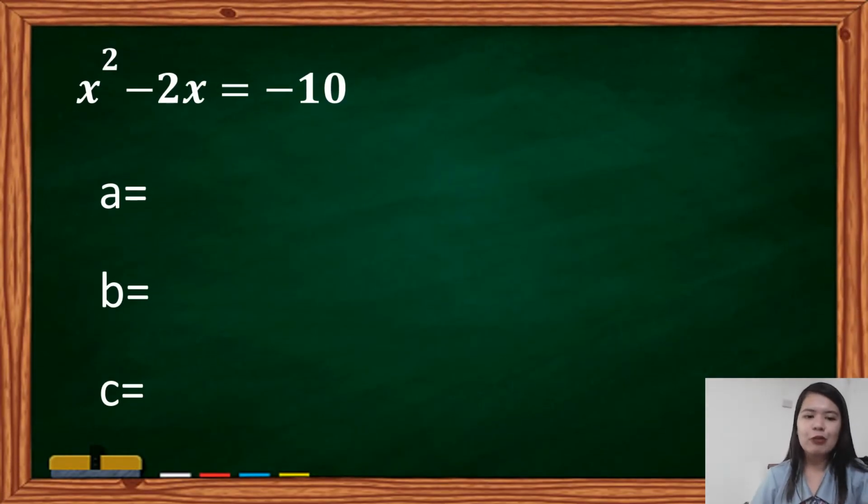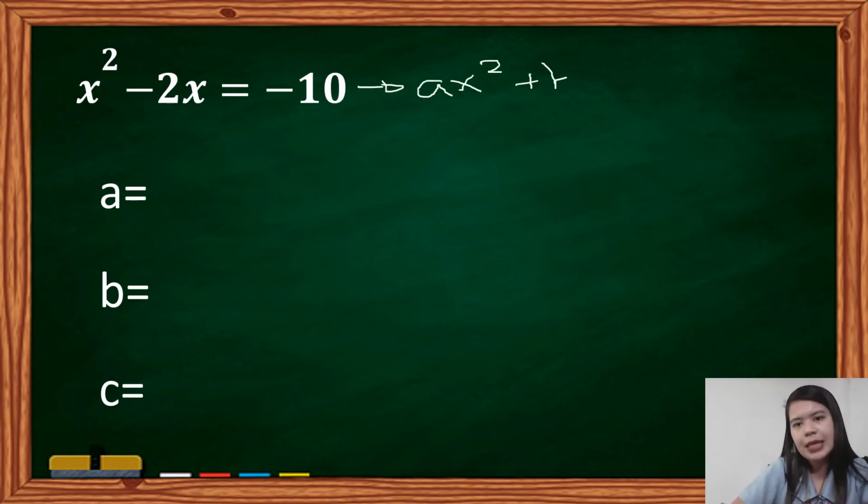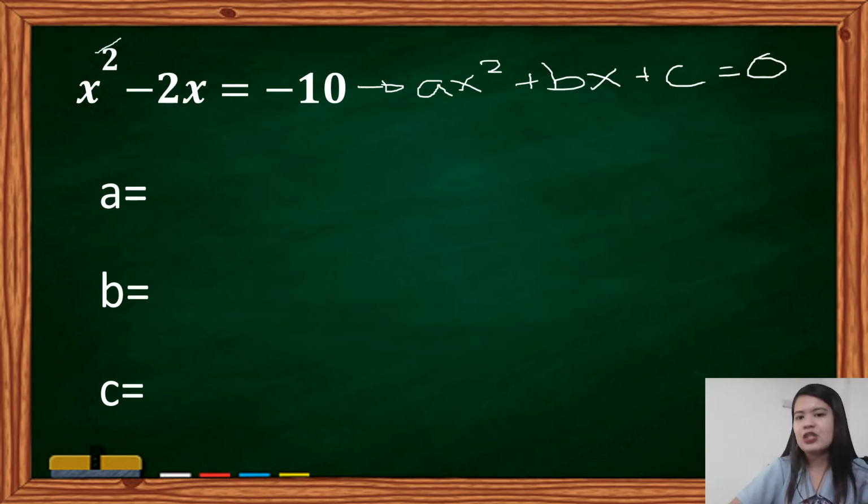Let's now proceed to our next example. x squared minus 2x is equal to negative 10. Parang ang dali lang, di ba? Pero take note, class, our standard form again is ax squared plus bx plus c equals 0. In this case, itong x squared, check, nandyan. Bx nandyan. Pero itong negative 10 natin, parang ito yung nagpagulo ng kaunti. Diba? Kasi dapat siya ay nasa left side ng ating equation. Kasi kailangan 0 na lamang ang nandito.